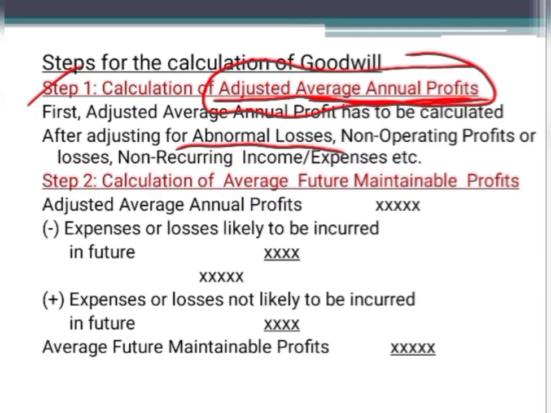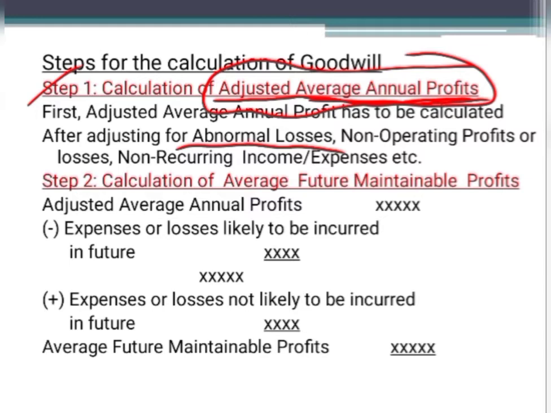Okay, but we are going to calculate the value of goodwill under normal circumstances by taking only normal losses. If there is any abnormal loss which is deducted from the profit and loss account, it should be added back in order to calculate the normal profit. I hope you understood. If there are any abnormal losses already adjusted to the profit and loss account, that results in a decrease in the profit. We want the normal profit, because the fire will not happen every year.